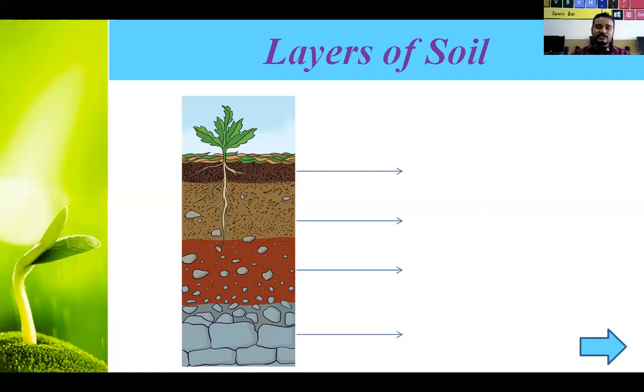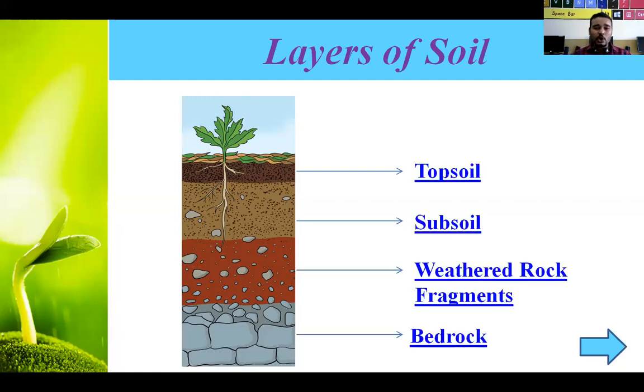The very first layer that is present at the top is called topsoil. Below that is subsoil. The third one is weathered rock fragments, and the fourth one is bedrock. Now we are going to see each and every layer in detail. So first we'll start with topsoil.